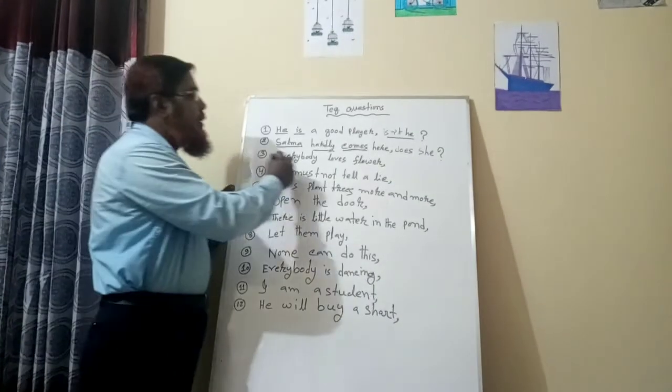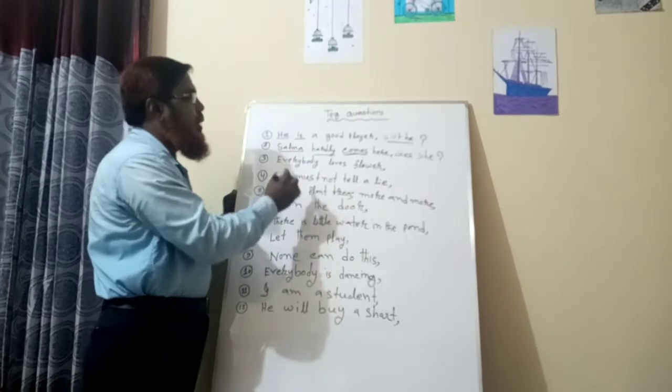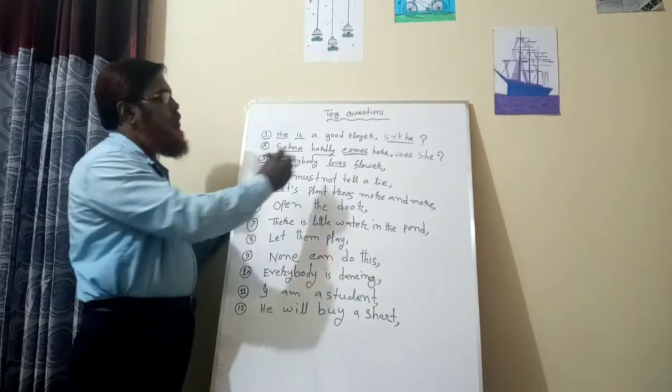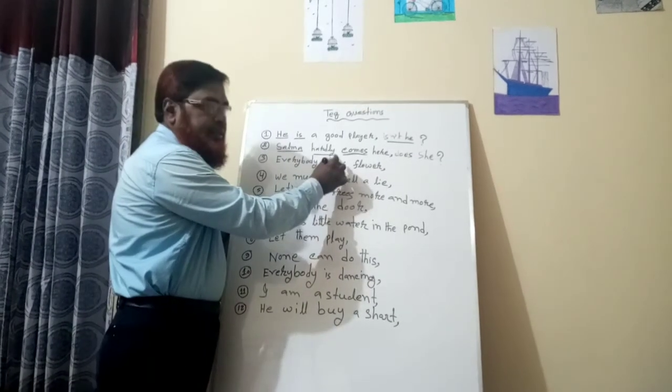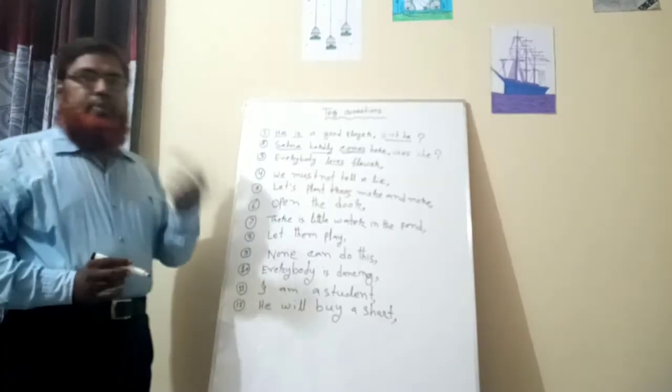Then, everybody loves flowers. Here there is no auxiliary verb. The main verb is loves. Here also there is an s with the verb. But have you remembered?